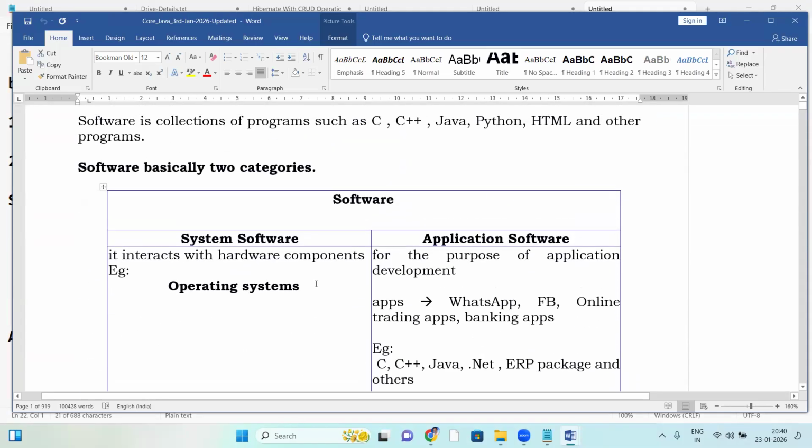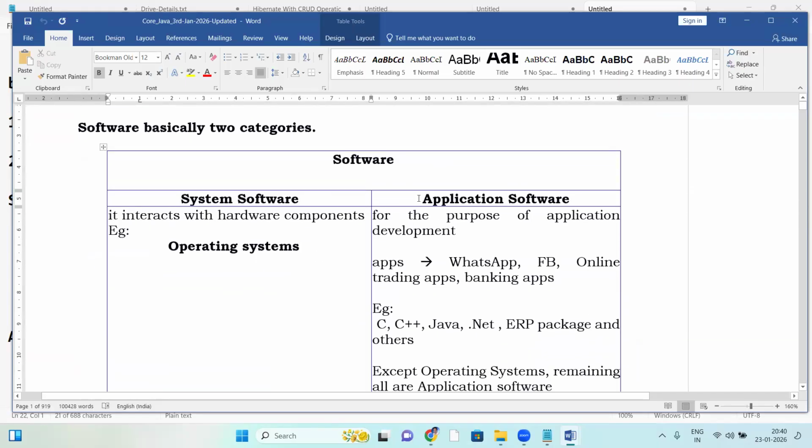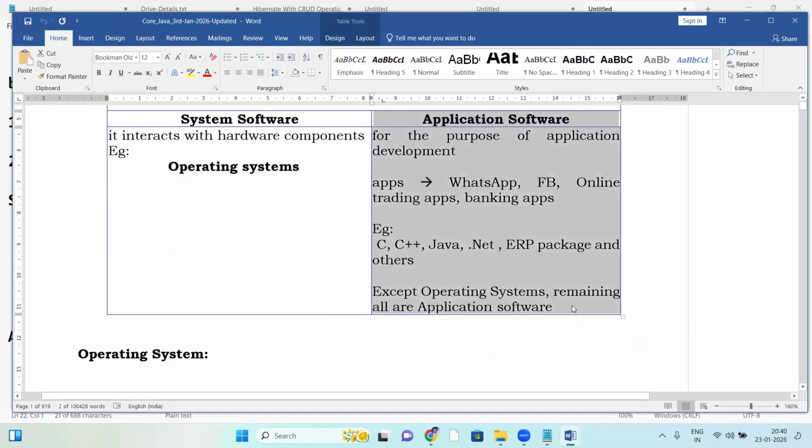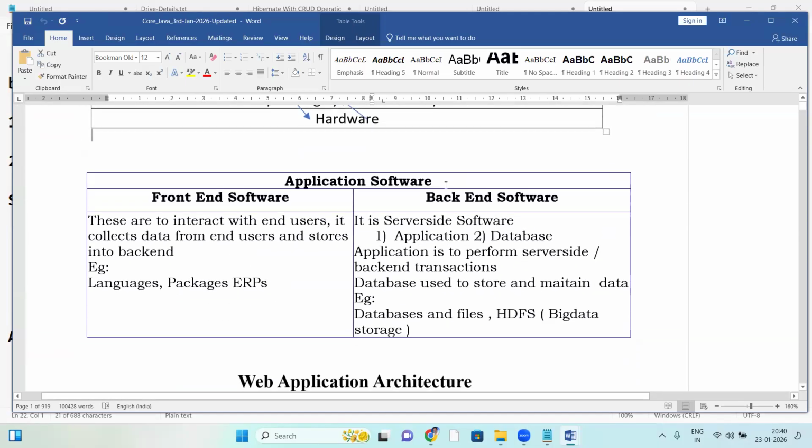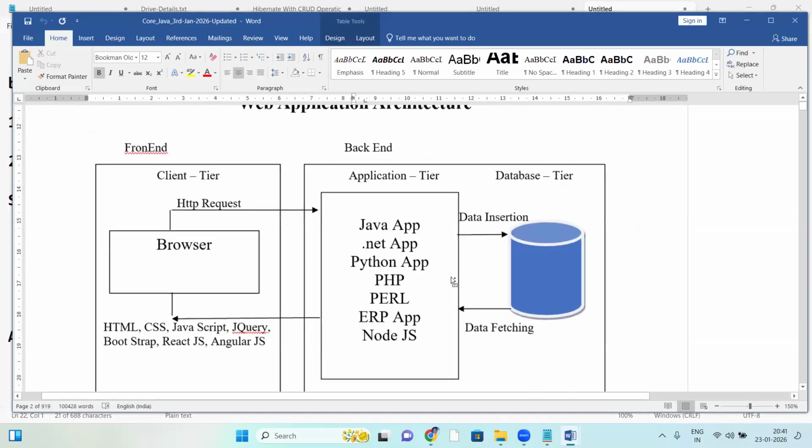This information is needed to understand Java. You must have this knowledge. Now Java comes under application software, right? Java is application software. Now our topic is application software, so let us move to it. In application software, there are two categories: front end software and back end software. Is Java front end or back end? Let us see. See, this is a web application.